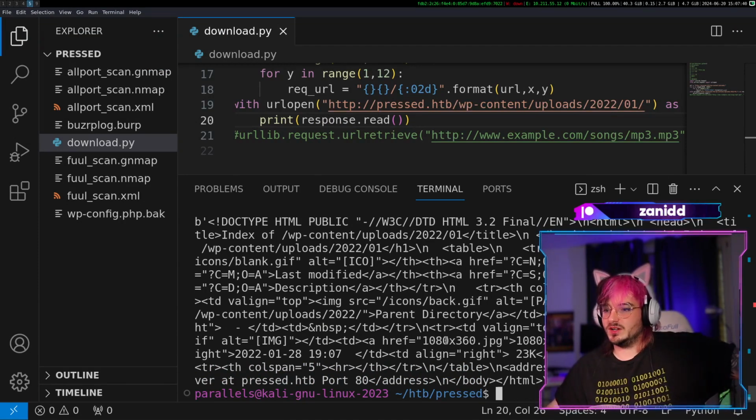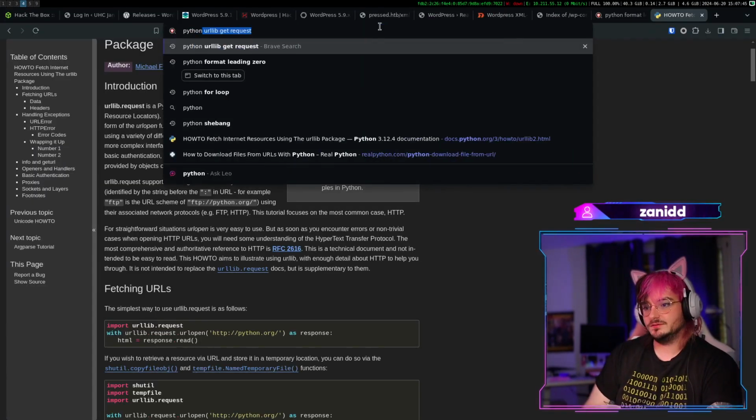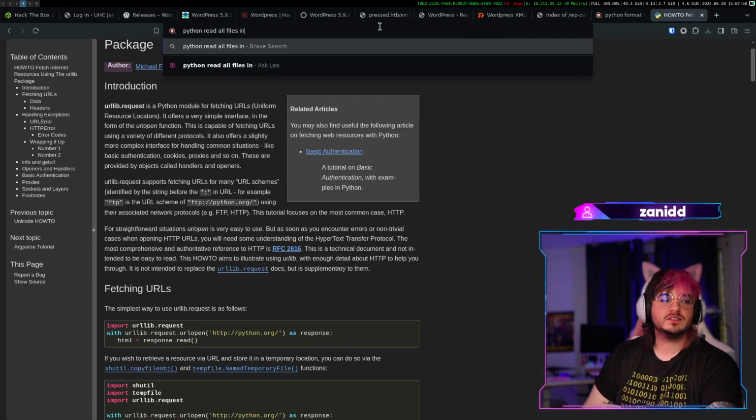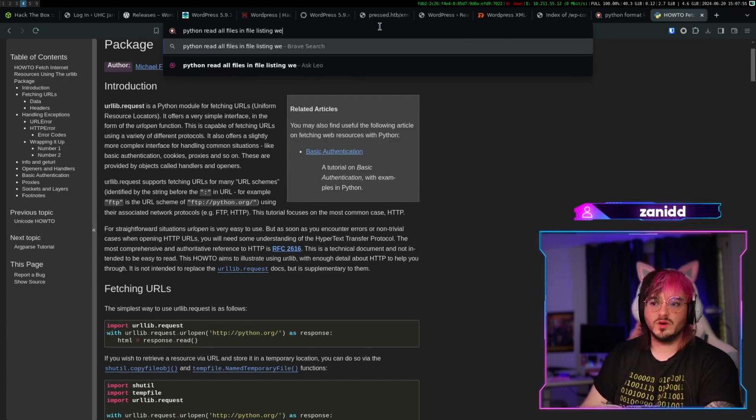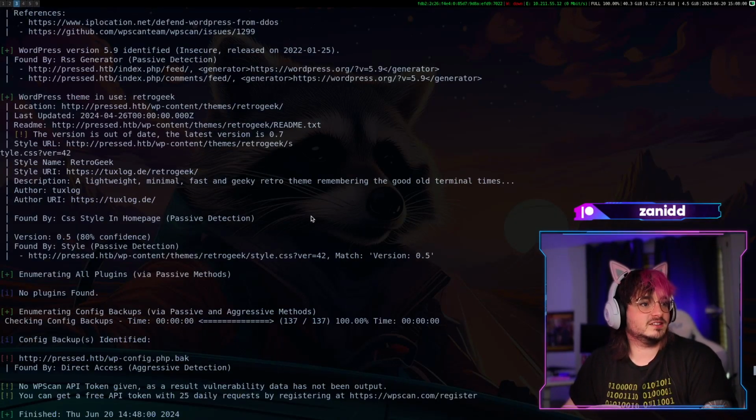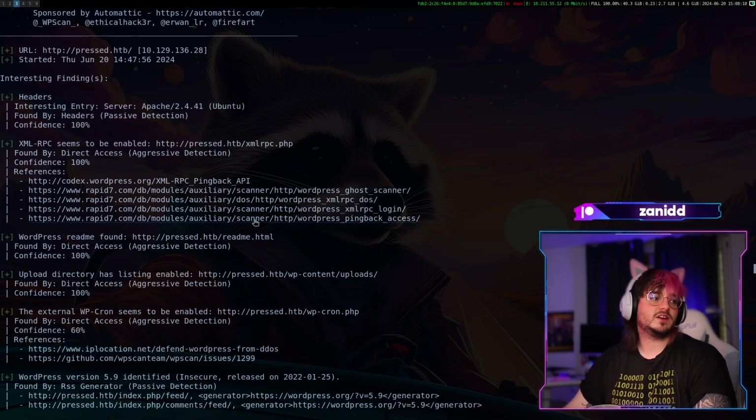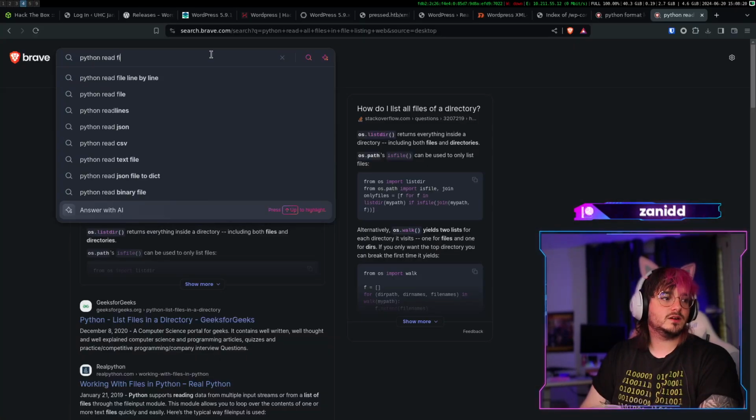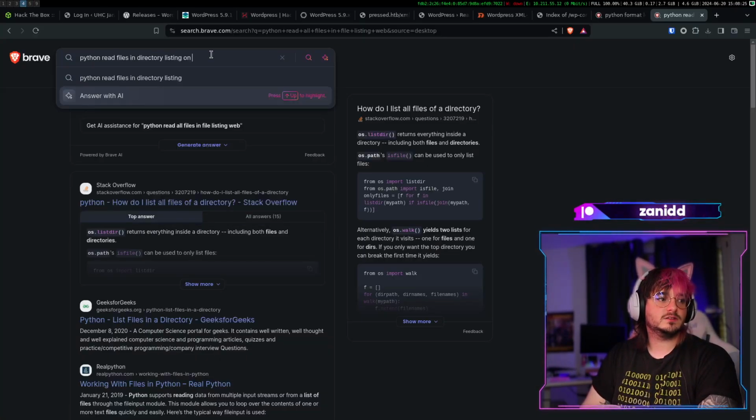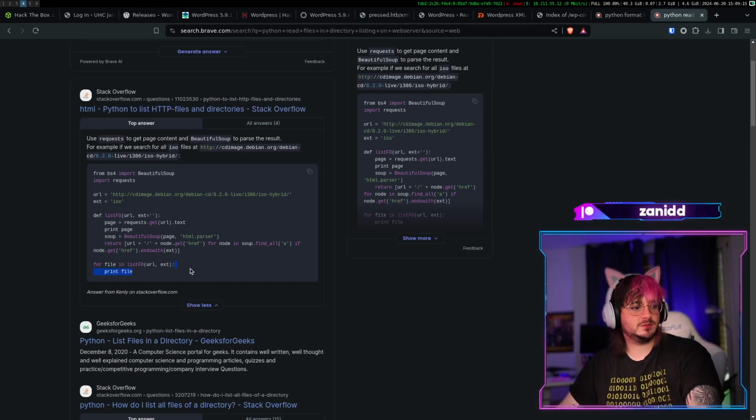Isn't there a library where I can parse this? You know what? We have AI. Python, read all files in file listing web. I don't know if that sentence makes any sense. What is it, directory listing, file listing? Read file directory listing on web server. All right, so okay, we can try something like this, but make it different.